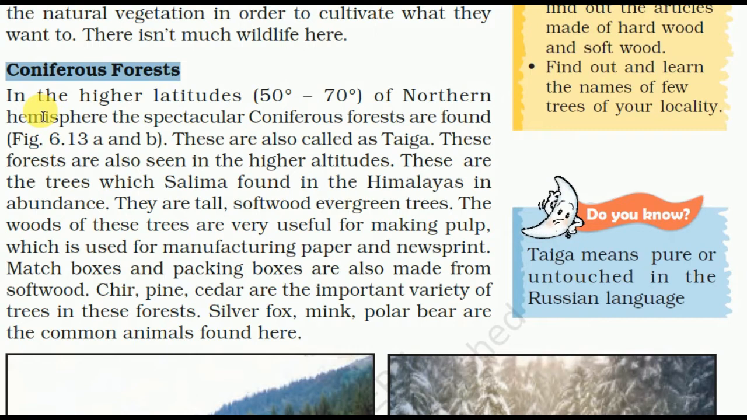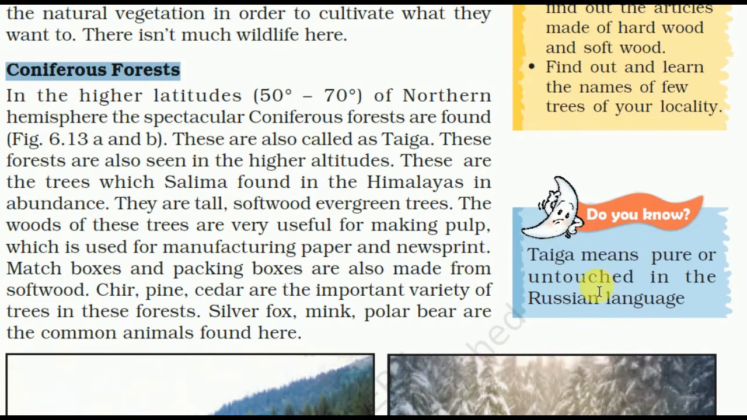They are tall, softwood evergreen trees. The wood of these trees is very useful for making pulp, which is used for manufacturing paper and newsprint. Matchboxes and packing boxes are also made from softwood. Chir, pine, and cedar are the important varieties of trees in this forest. Silver fox, mink, and polar bear are the common animals found here.